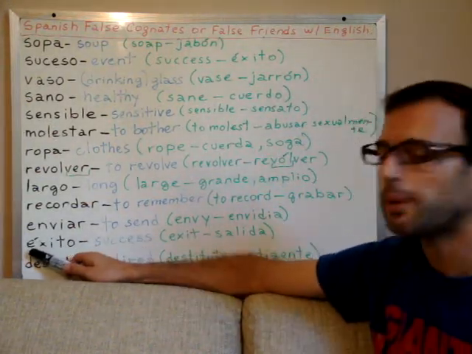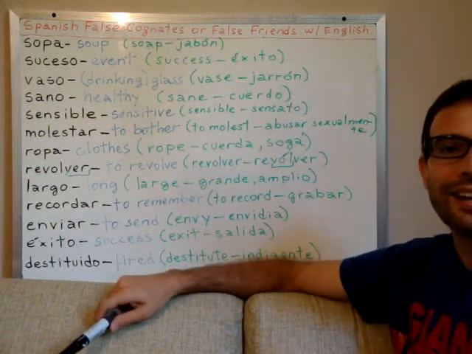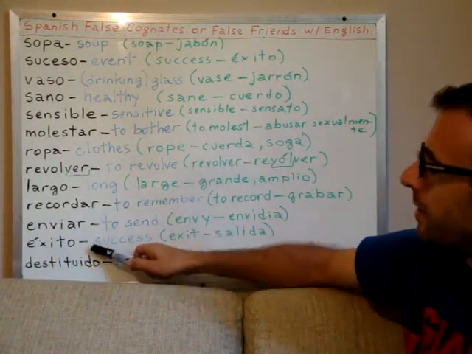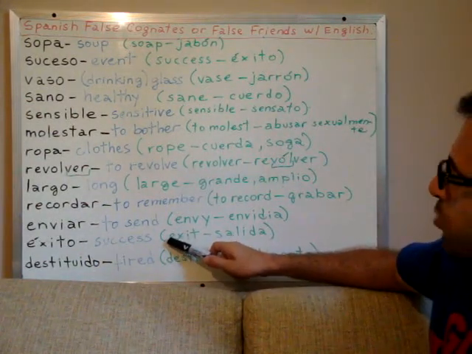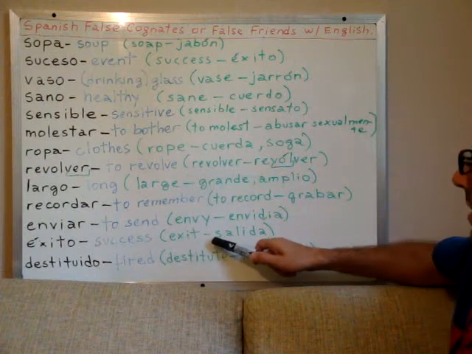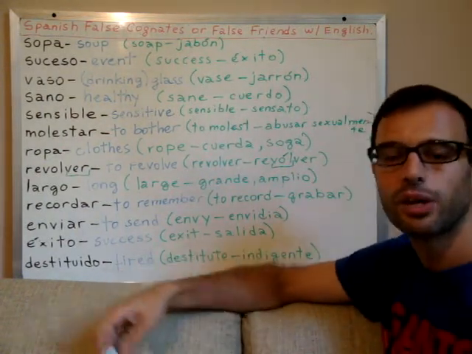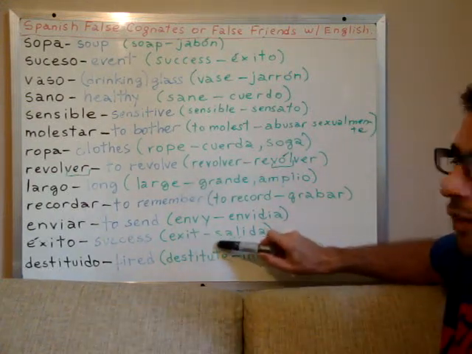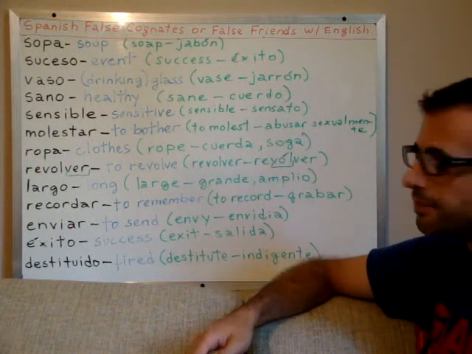This is another typical false friend in Spanish. Éxito. Éxito does not mean exit. It means success. While the Spanish word for exit is salida. So if we are looking for the exit, we are looking for la salida, because salida is a feminine noun. The article is la, the feminine article.